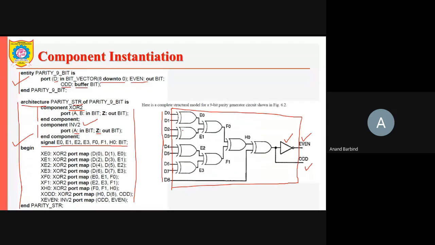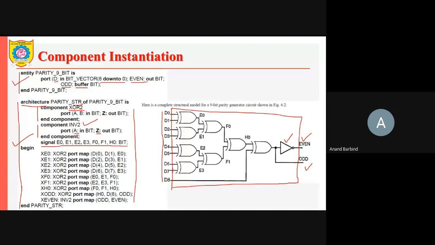Whenever you want to construct a circuit like this out of components, you need to name each of these connections, each wire or signal, so that you can specify it in the port map. You can see that each and every connection or wire is named.